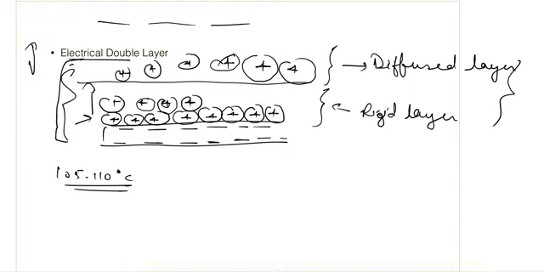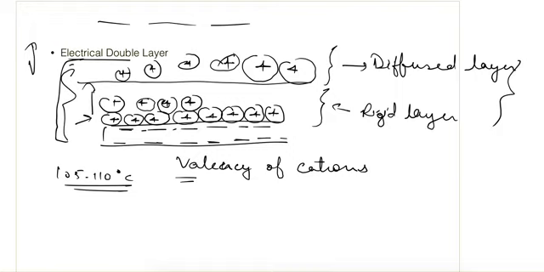The thickness of this electrical double layer will depend upon the valency of cations in the clay particles. If there is a higher valence cation in the clay particle, there will be less net negative charge.